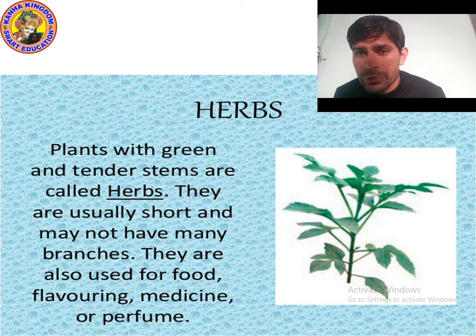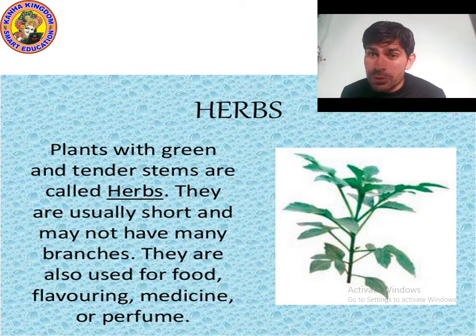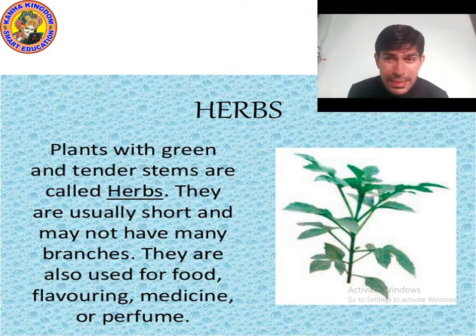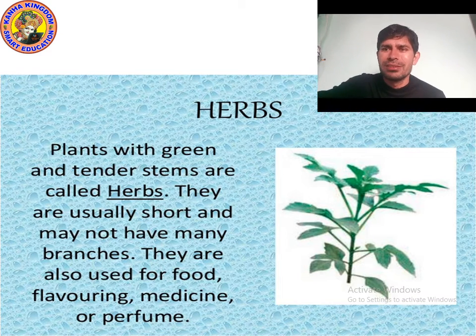Or you can write the definition as you can see on the screen. Can you see it on your screen? Plants with green and tender stems are called herbs. They are usually short. They do not have many branches. They are used for making many things, like perfume and medicine. So I hope that you understood about herbs. Now we will talk about shrubs. Let's move on to the next point.